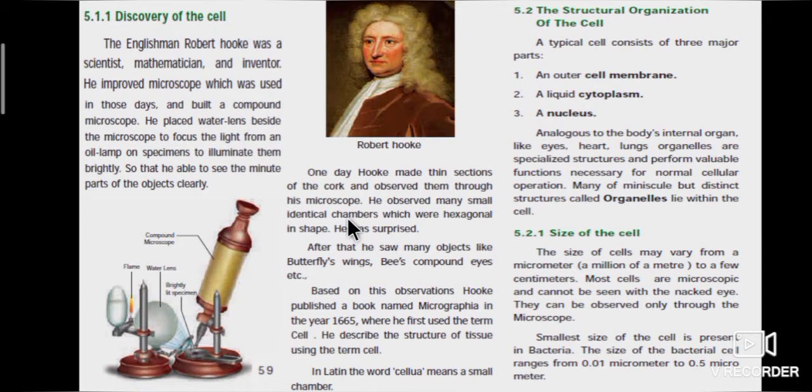Page number 59 explains the discovery of the cell and the structural organization of the cell. Robert Hooke discovered cell in 1665. The branch of science that deals with the study of cell is called cell biology. The three major parts of the cell are cell membrane, cytoplasm and nucleus. The smallest size of the cell is present in bacteria.